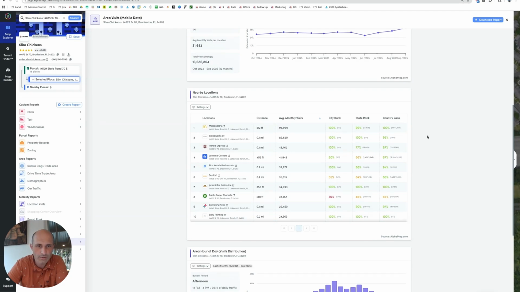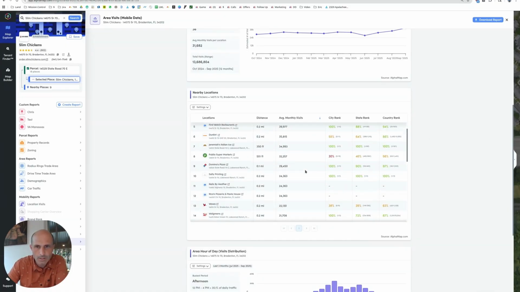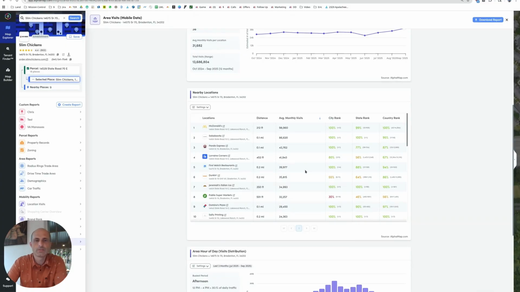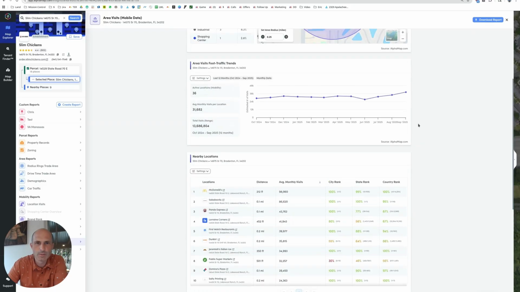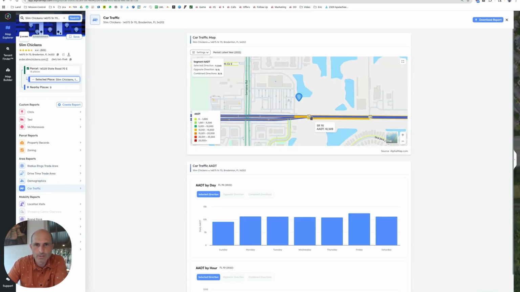Dunkin's doing over 1,000 a day. Publix supermarket's not doing so amazingly well here. It's 1,000 people a day. For a supermarket, still pretty awesome, but in the Publix network, it's like middle of the pile. Yeah, so they're right up close to an awesome McDonald's, an awesome Salad Works, an amazing Panda Express. So they're swimming with good neighbors. Let's look at traffic. They've got the street out front. They're doing like just over 20,000 cars a day.